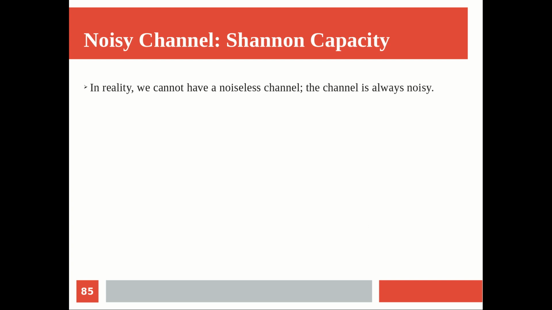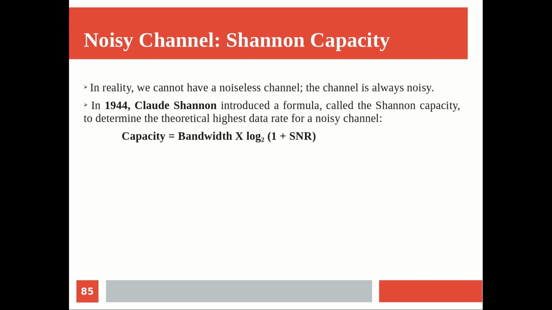In reality we cannot have a noiseless channel, the channel is always noisy. So in 1944 Claude Shannon introduced a formula called Shannon capacity to determine the theoretical highest data rate of a noisy channel. The formulation given by Shannon is: capacity is equal to bandwidth times the logarithm of 1 plus signal to noise ratio, SNR, which we will see, to the base 2.